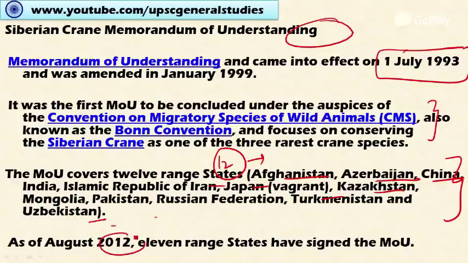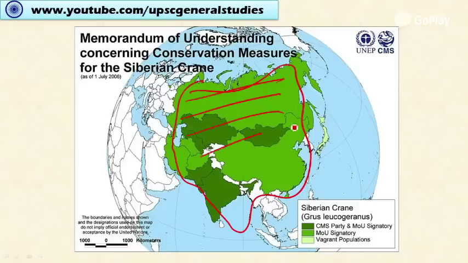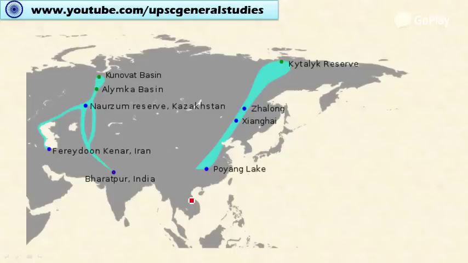As of 2012, 11 range states have signed the MOU. This is the area where the Siberian crane ranges. They move from the northern colder climate to southern areas to reproduce as well as to escape the harsh climatic conditions during winter.